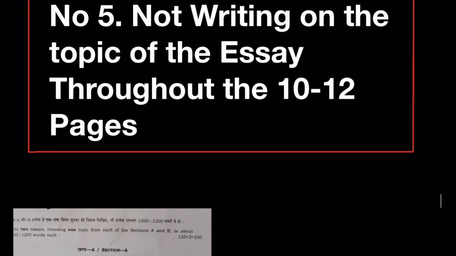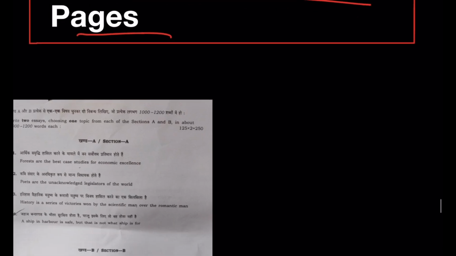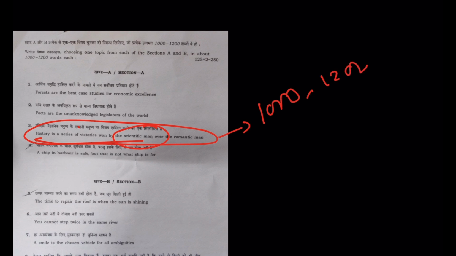There you can see. The fifth mistake, not writing on the topic of the essay throughout the 10 to 12 pages. This is also something that I've come across very often, that people will just pick one keyword from the essay and then write more about it rather than writing about the entire subject. You need to write on the entire subject and not only on a particular keyword or just one part of it. You should write on the entire subject throughout the 1000 to 1200 words that you get for writing an essay.